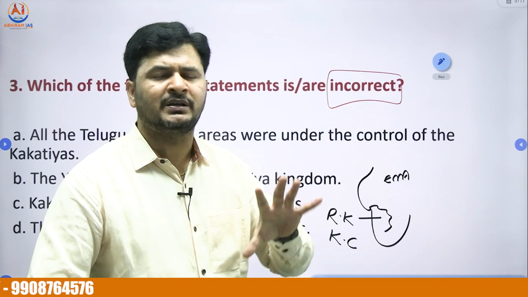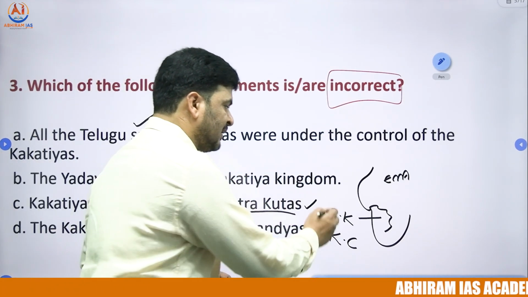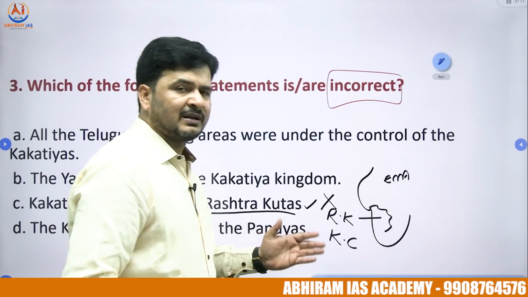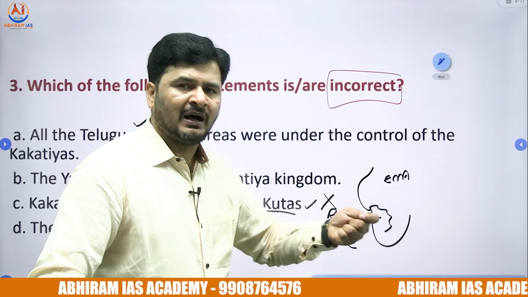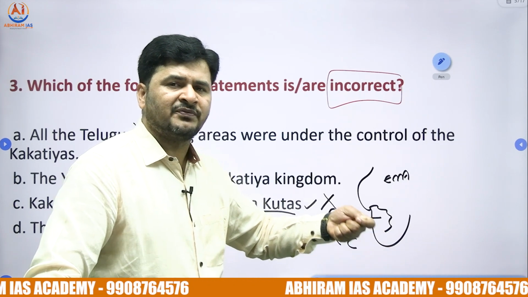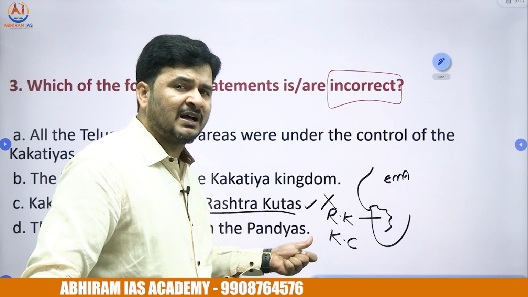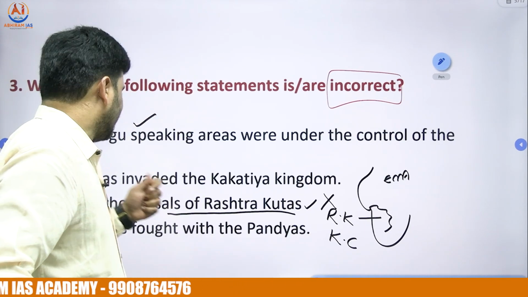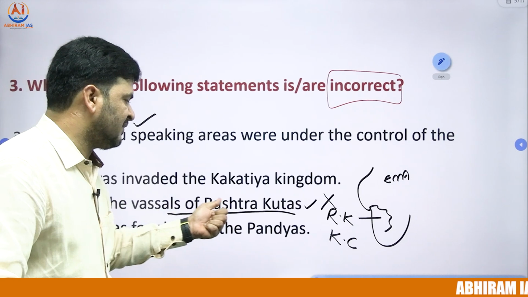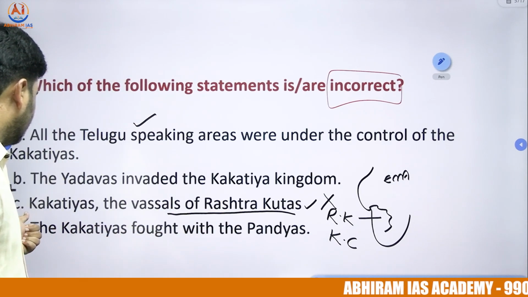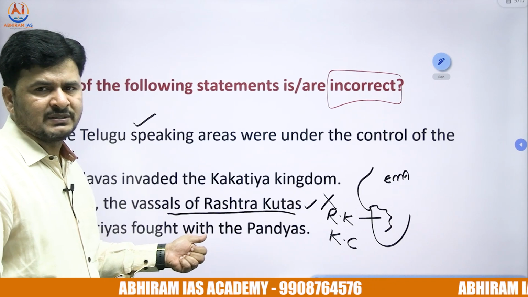Rashtrakutas, they had so many feudatories. One among them was the Kakatiyas. After the decline of the Rashtrakutas, the Kalyani Chalukyans became the masters in the Deccan, and it is not exaggerated to say that the Kakatiyas were the feudatories of the Rashtrakutas. The same Kakatiyas also became the feudatories of the Kalyani Chalukyans. So the third one, Kakatiyas were the feudatories of Rashtrakutas, is correct. And the fourth one, the Kakatiyas fought with the Pandyas.